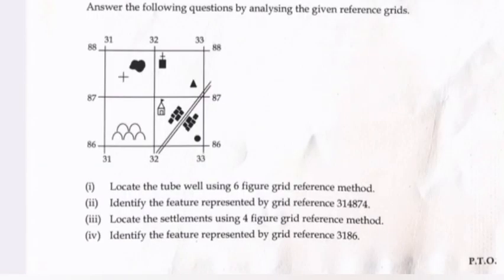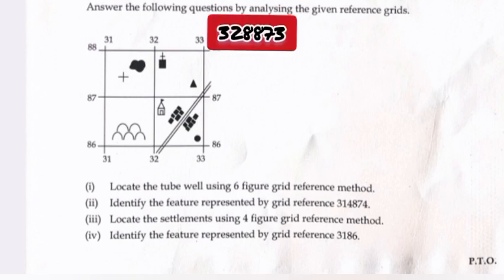Or, answer the following question by analyzing the given reference grids. 1. Locate the tube well using 6-figure grid reference method. Answer. 328873. 2. Identify the feature represented by grid reference 314874. Answer. Spring. 3. Locate the settlement using 4-figure grid reference method. Answer. 3286. 4. Identify the feature represented by grid reference 3186. Answer. Grave.